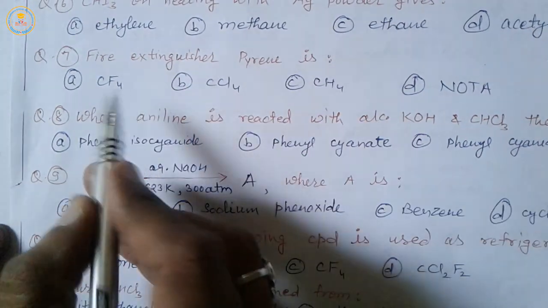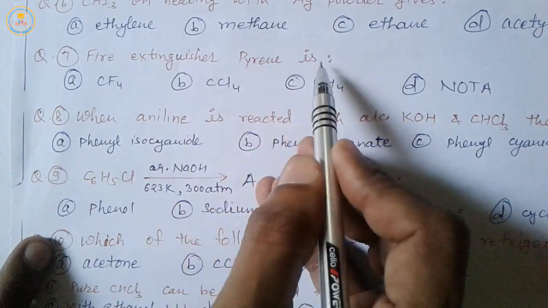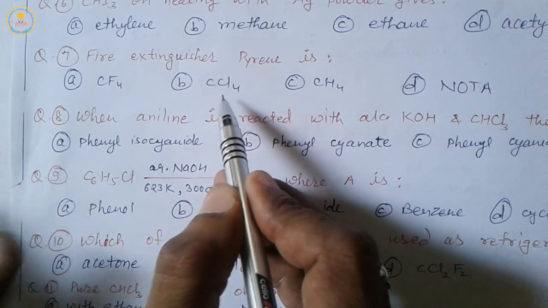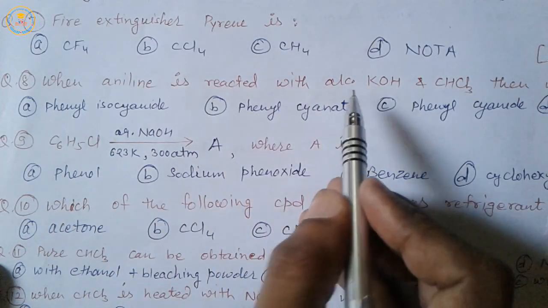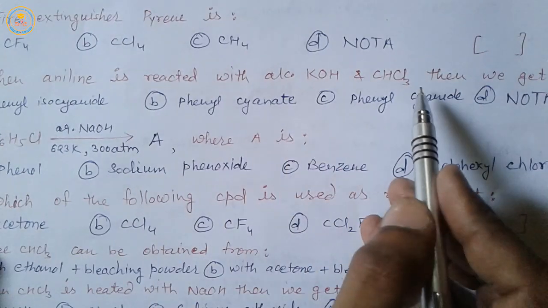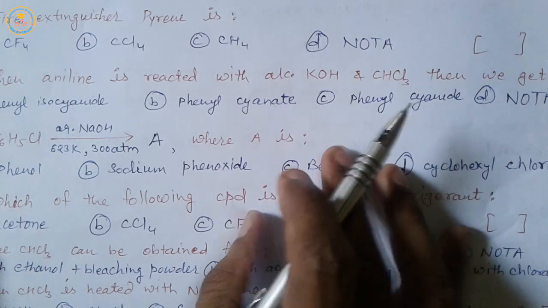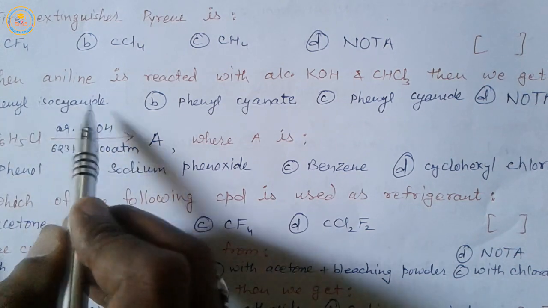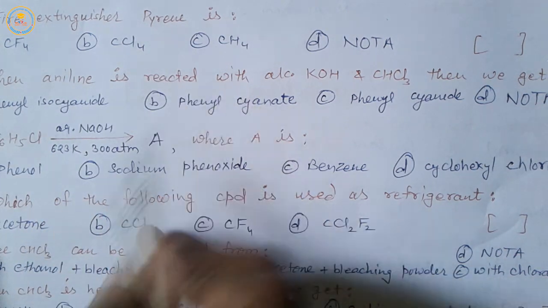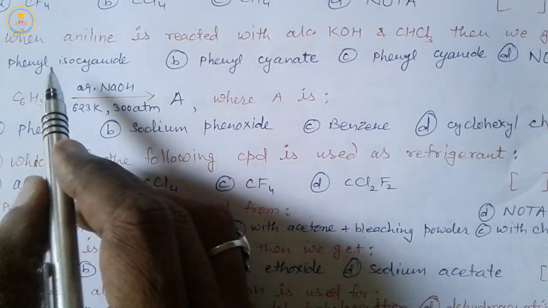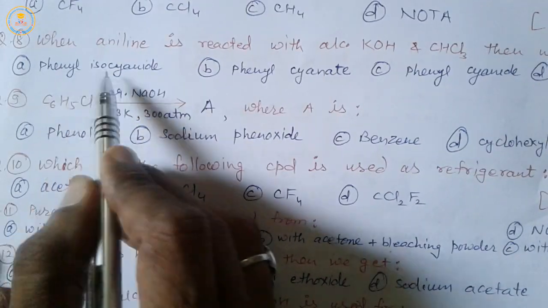Now next, seventh question: the fire extinguisher pyrene is CCl4. Next, eighth: when aniline is reacted with alcoholic KOH and chloroform, we get phenyl isocyanide. It is known as the carbylamine reaction. So the solution will be phenyl isocyanide.